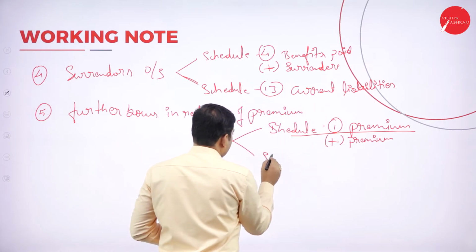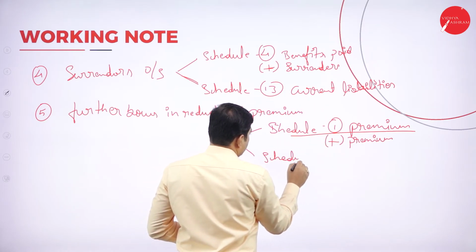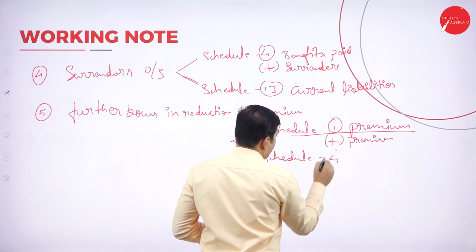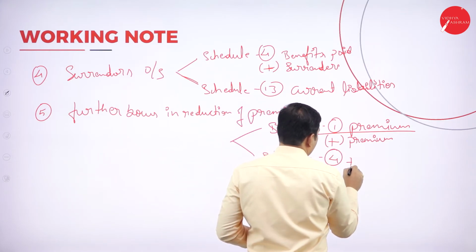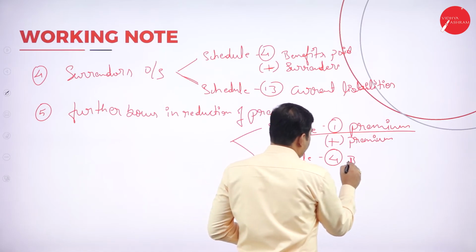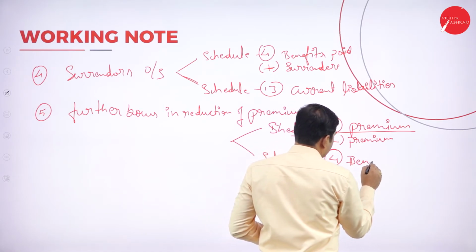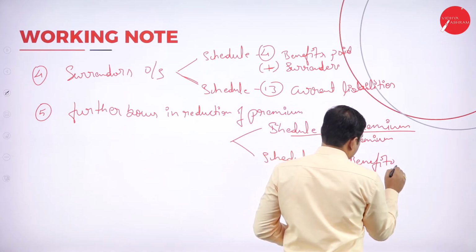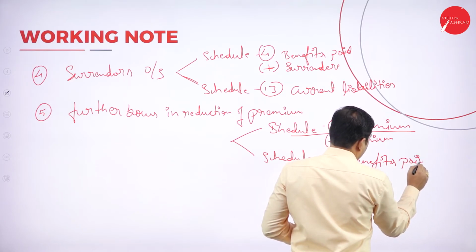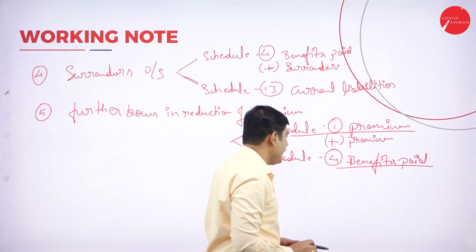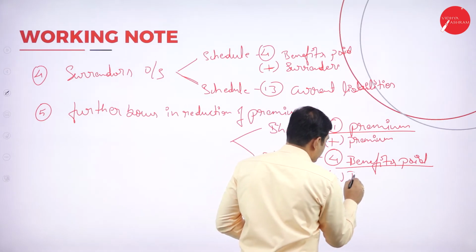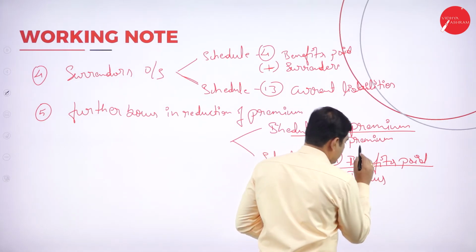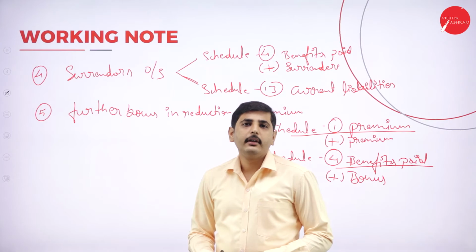Again schedule number 4, so bonus, schedule number 4, benefits paid, add to bonus.